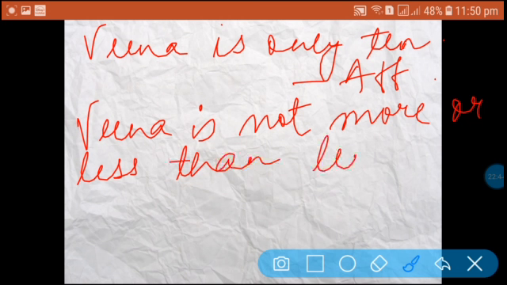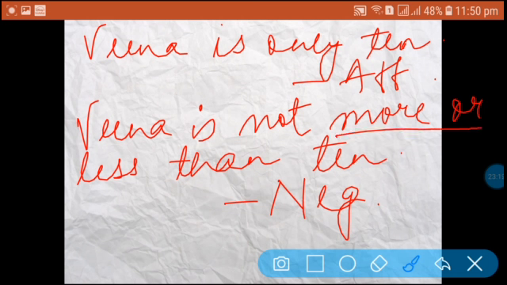So you can see I have dealt with all three forms: if only comes with a person, then none but; if only is followed by a thing, then nothing but; and if only is followed by numbers or weight, then not more or less than. So all the sentences are dealt with in this rule.